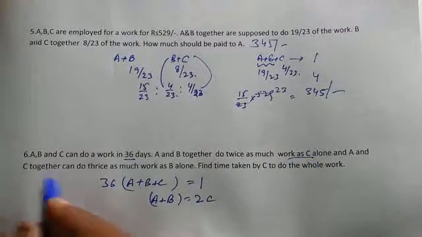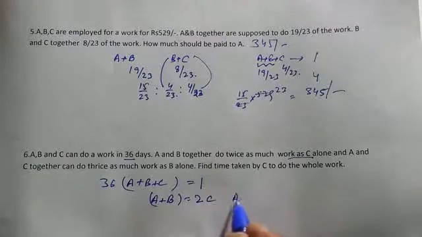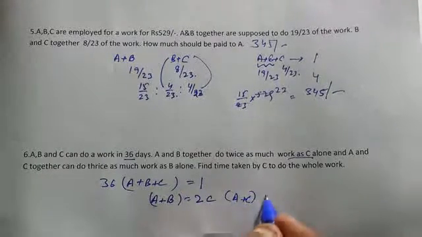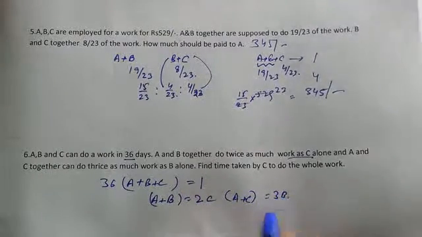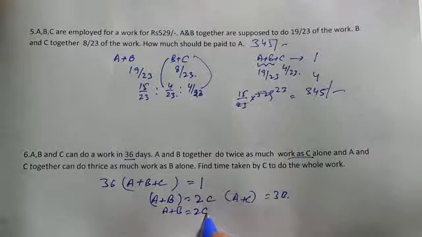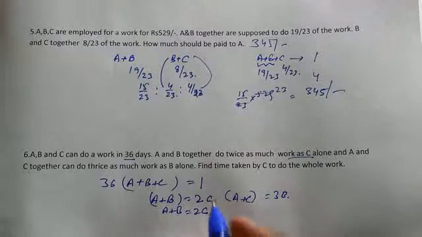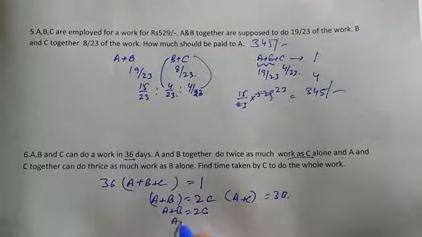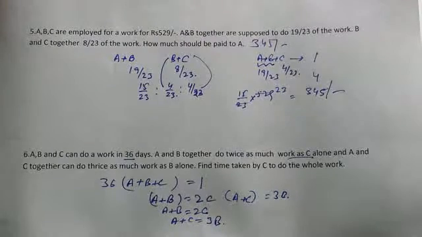Now, A and C together can do thrice as much work as B, so it is given to us. A plus B is equal to 2C, and A plus C is equal to 3B. That is also given. Correct?